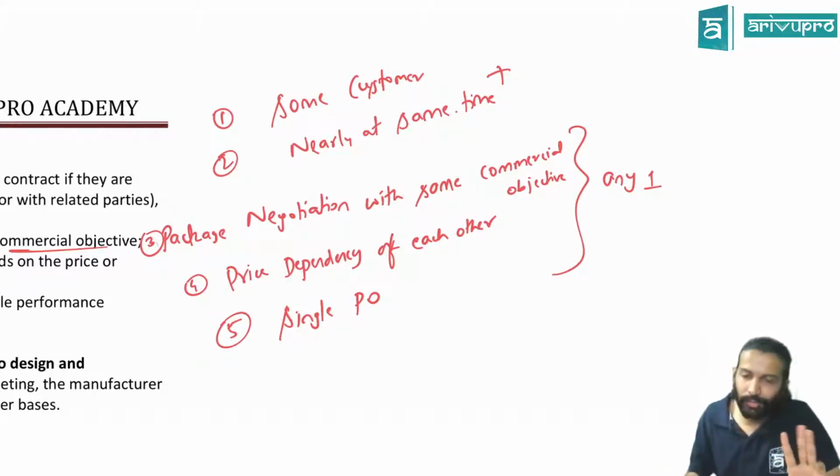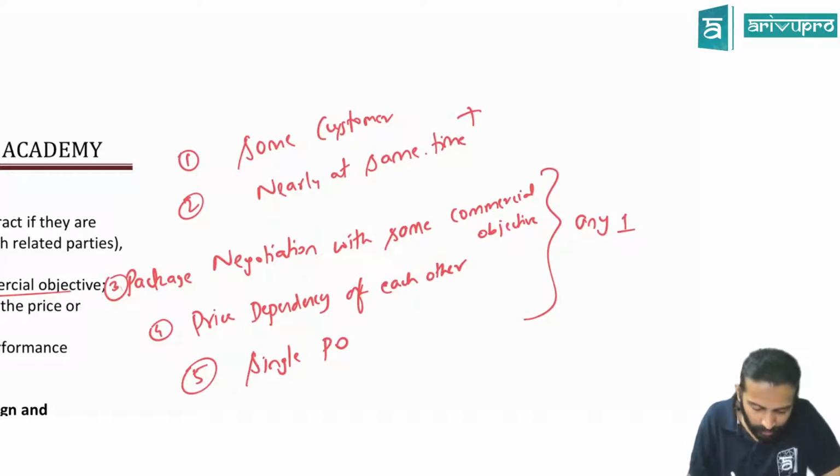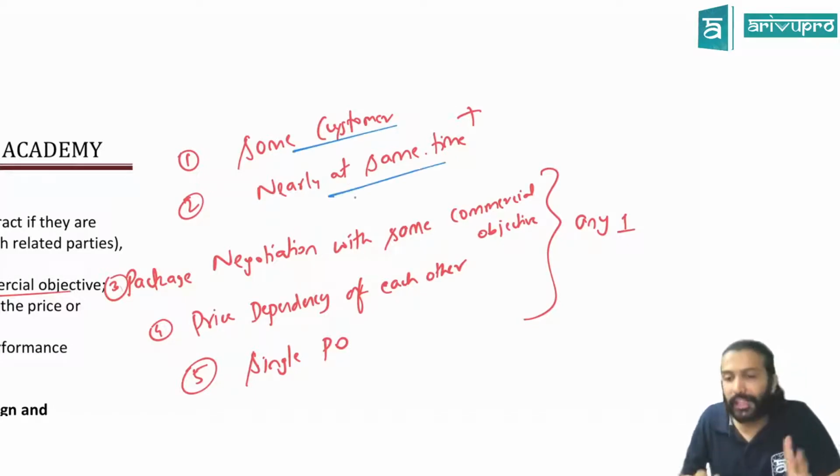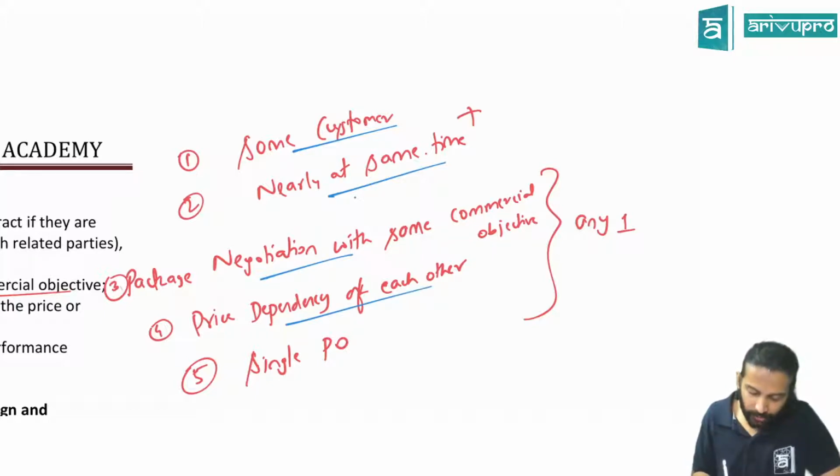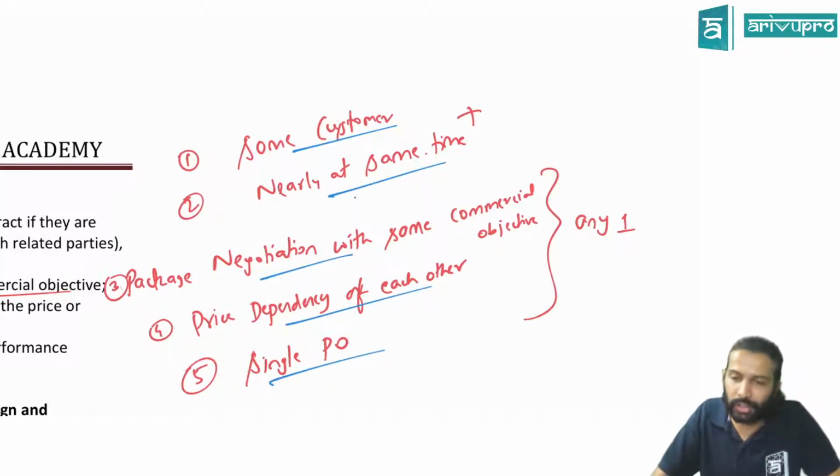For that, there are 5 conditions they told. One, it should be entered with the same customer nearly at the same time. Third one is what? Package negotiation with same commercial objective. Fourth one is price dependency of each other. And fifth one is single performance obligation.